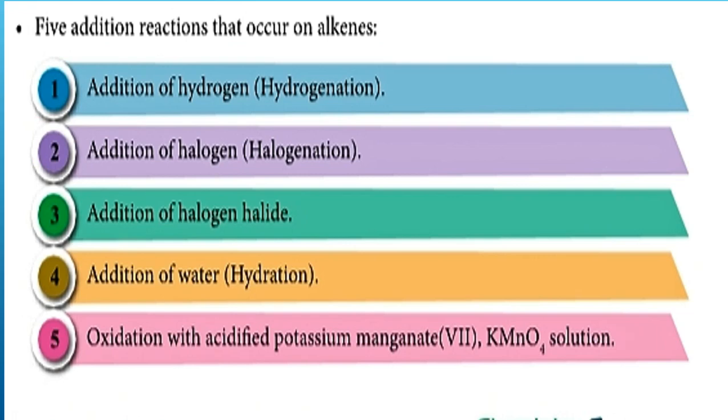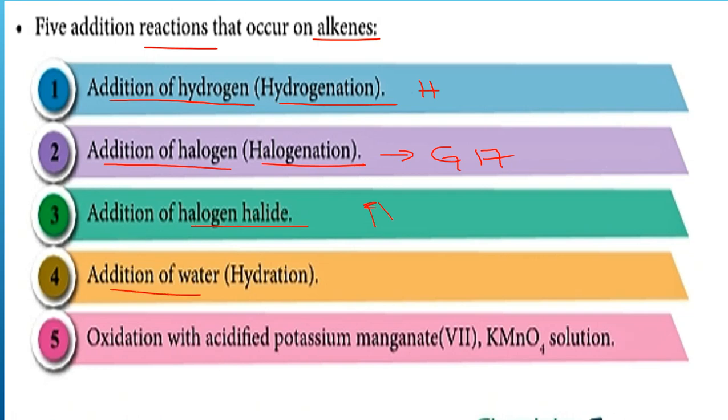Okay, 5 addition reactions occur on alkenes. Addition of hydrogen we call hydrogenation. Addition of halogen we call halogenation. Okay, this one is tambah hydrogen. This one tambah halogen, group 17. Addition of hydrogen halide. Hydrogen halide is, for example, nanti kita tengok example dia.